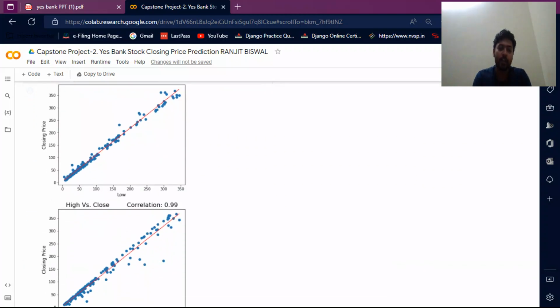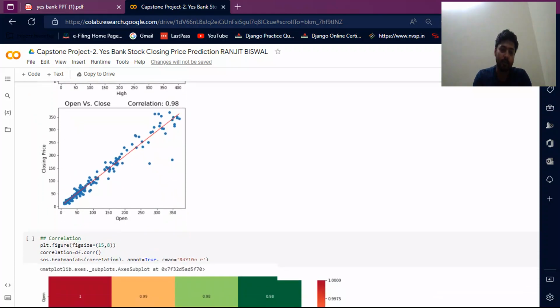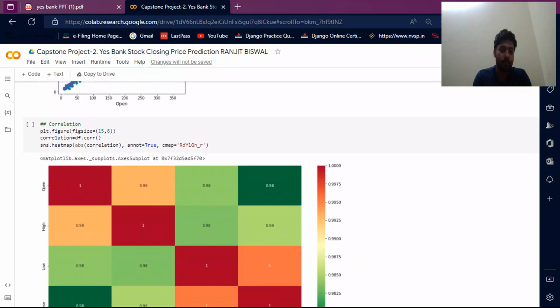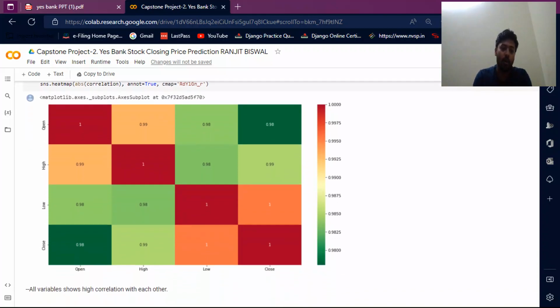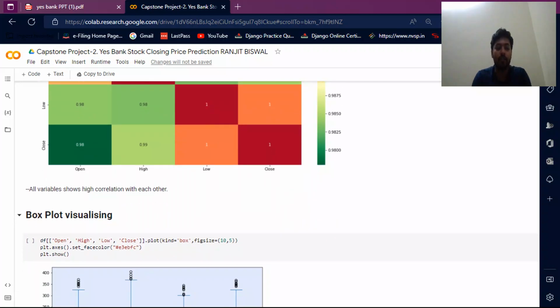Then I see the data correlation with each other is very strong and very good. All the data correlation is similar, and our correlation is 0.98 out of 1. Then I make a heat map to see this correlation: 1, 0.99, 0.98, 0.98, 0.99, 1, 0.98, 0.98 and 0.99. All correlations are very similar with each other, no big gap, all variables show high correlation with each other.